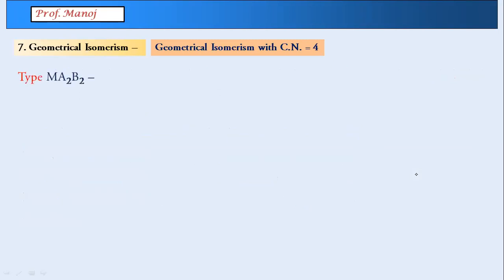So that's why no geometrical isomerism is possible in this case. We will now be studying square planar. The first type is called MA2B2. Now until the end of the topic you will get such types, where M means the central metal, A will be a certain ligand which occurs 2 times, and B another ligand which occurs 2 times.